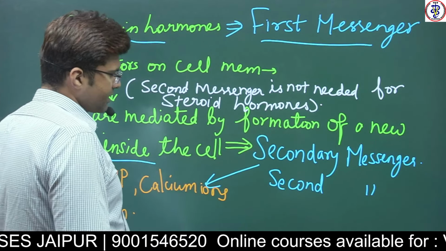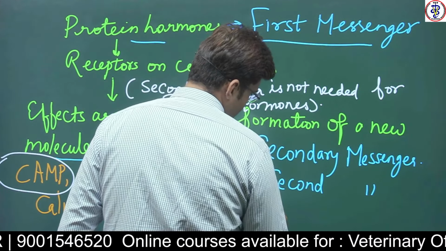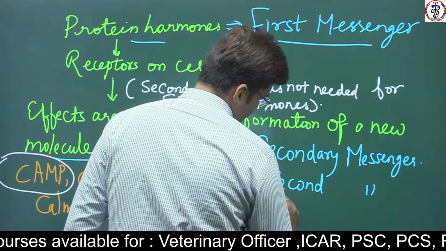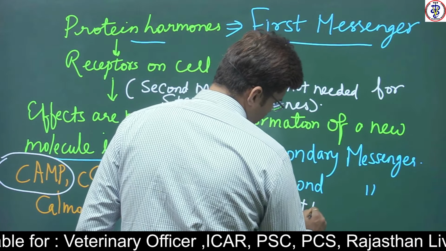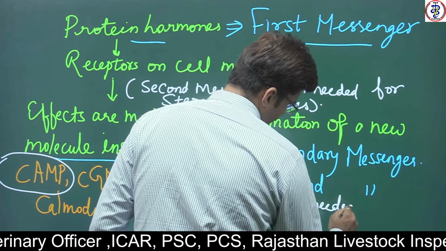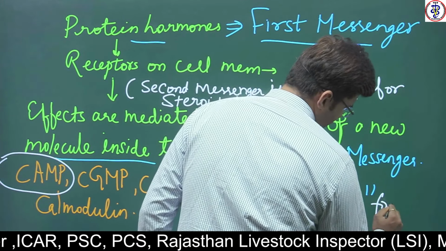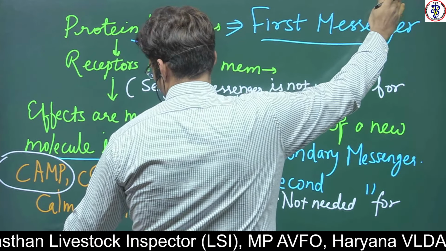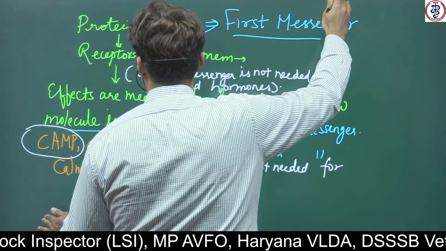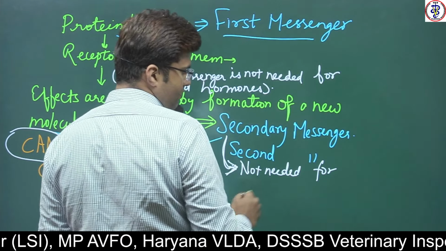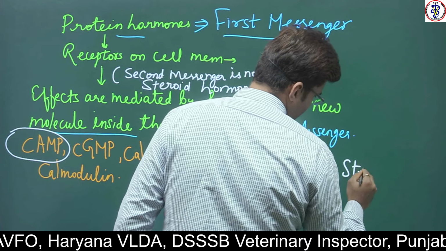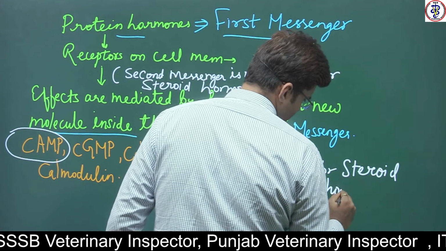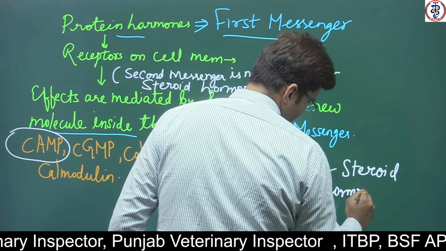The secondary messenger is not needed for steroid hormones.